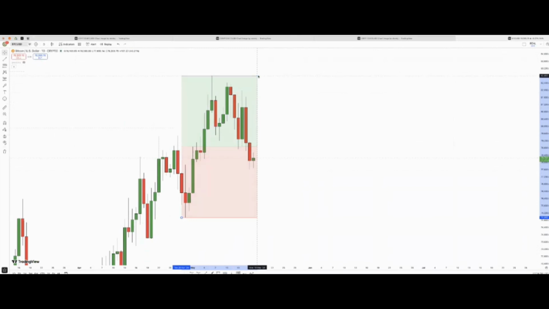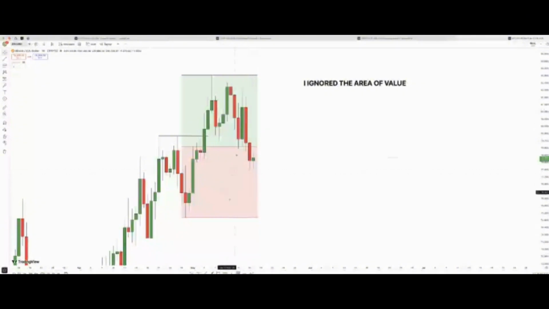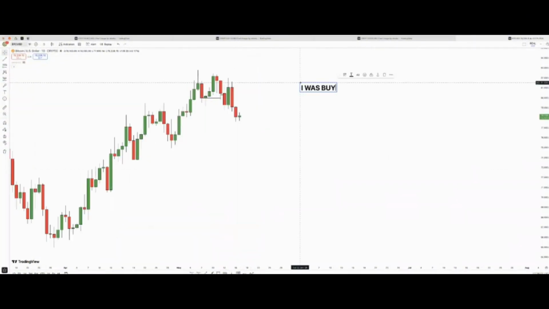Price is at a premium level, and price already took out our target, which is this. I ignored the area of value, which is our premium and discount. Price was at the premium level, and we are supposed to sell at premium and buy at discount. I was buying at the premium area and I got burned.